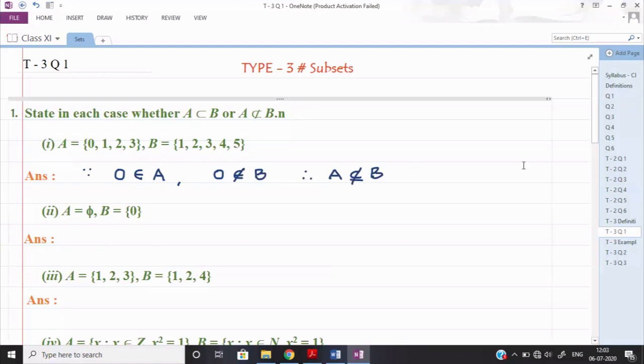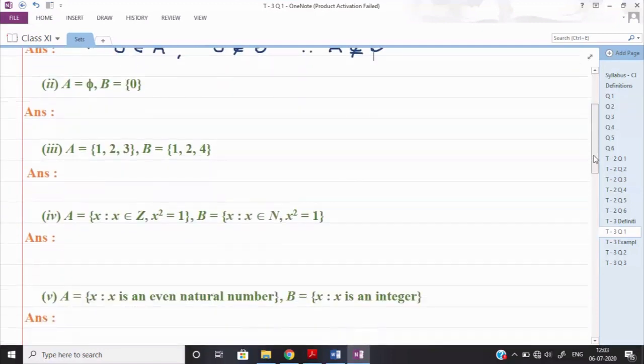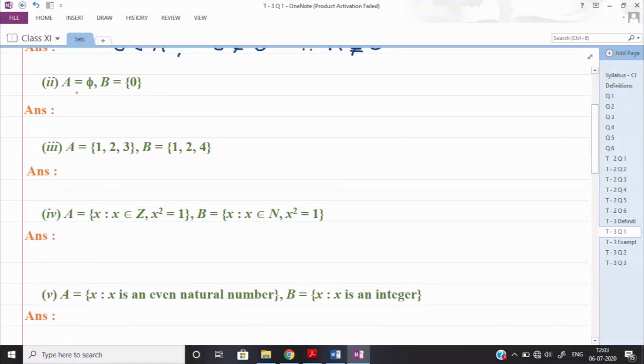Now let us see the second part. Here A is equal to phi and B is equal to {0}. Now remember, phi means nothing, it does not have any element. We have done the empty set earlier. Empty set means simply vacant, nothing is there. Suppose there is a house and nobody is living in that house, we say that it is empty. Here also this set is an empty set. Now remember, there is one property: the empty set is a subset of every set.